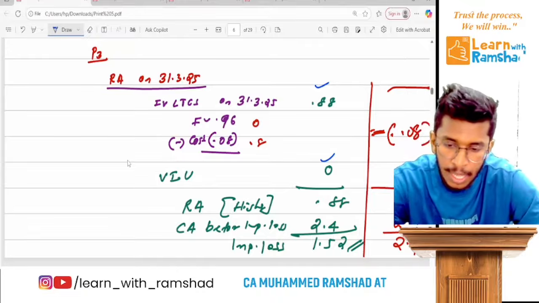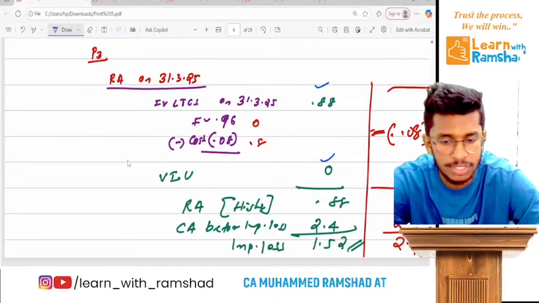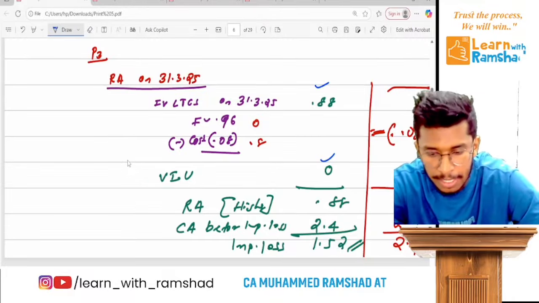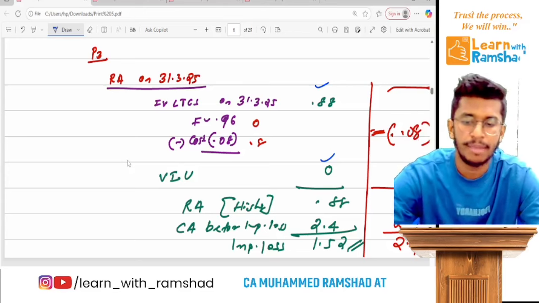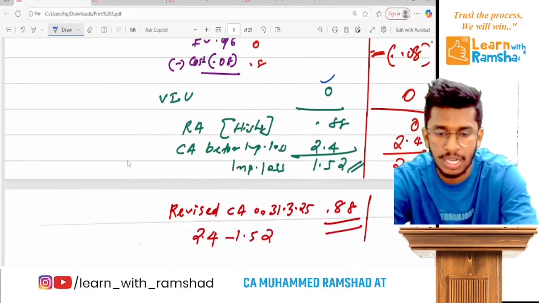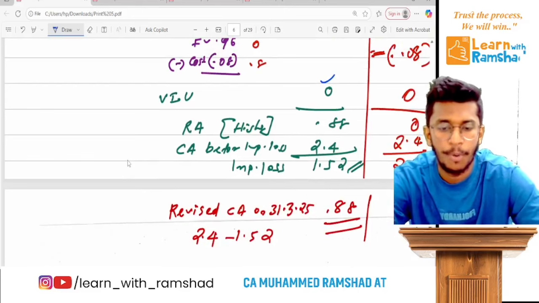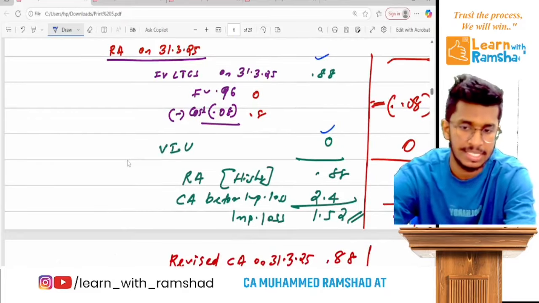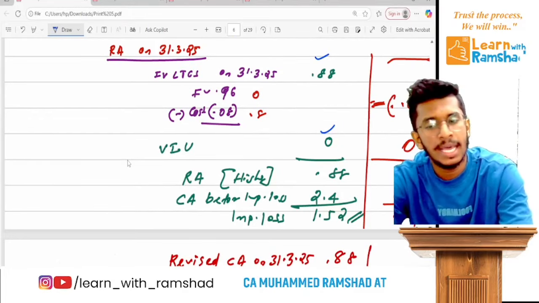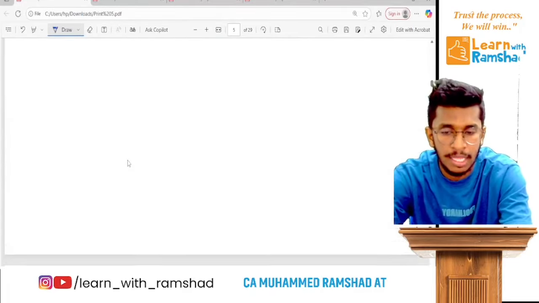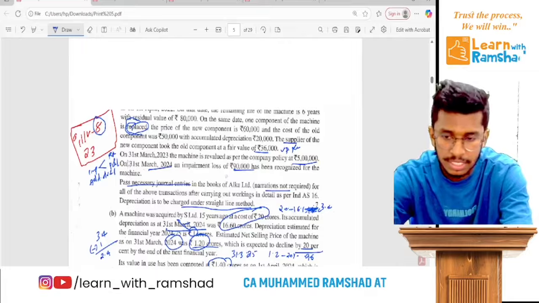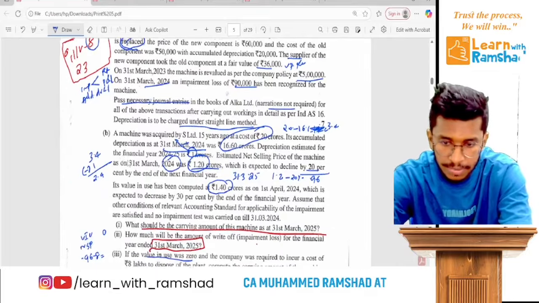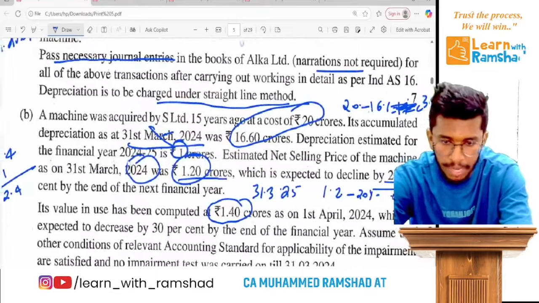Now the carrying amount before impairment loss is 2.4. Then the impairment loss is 1.52. So the revised carrying amount will be 0.88. Remember, here they gave the selling cost of 8 lakh.